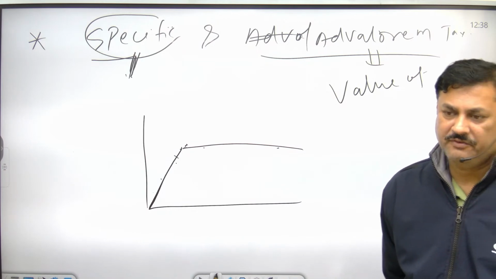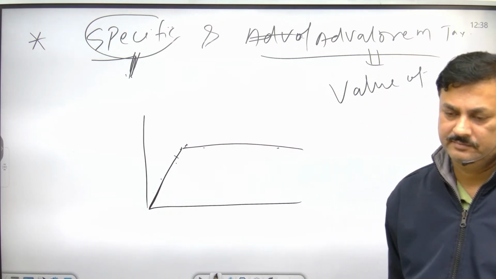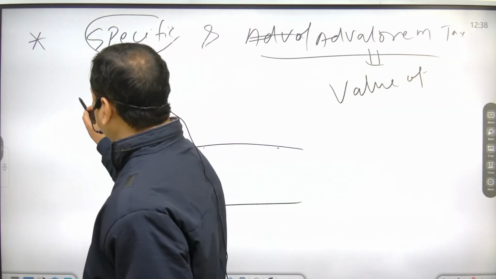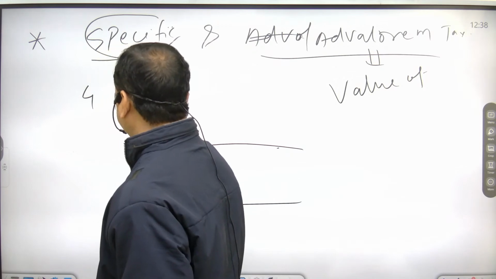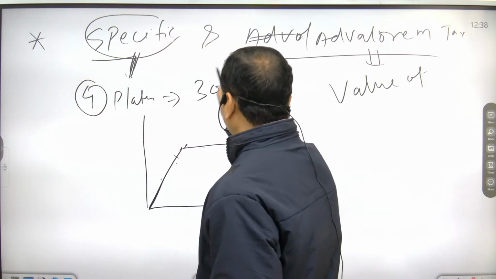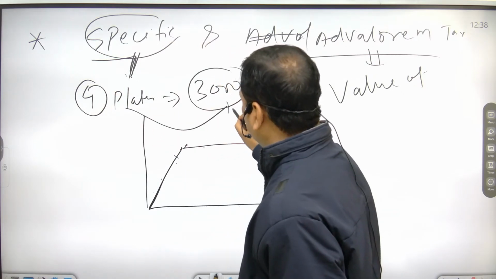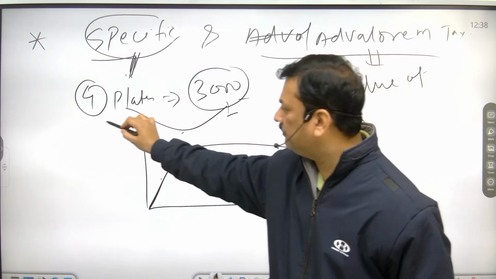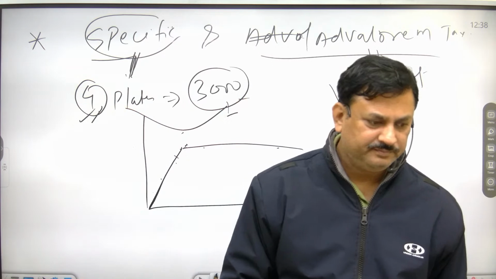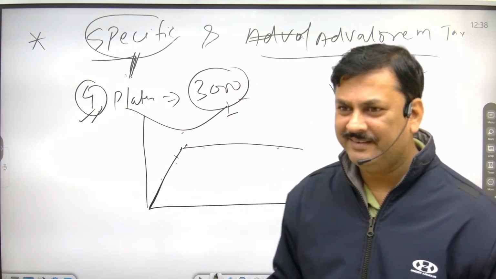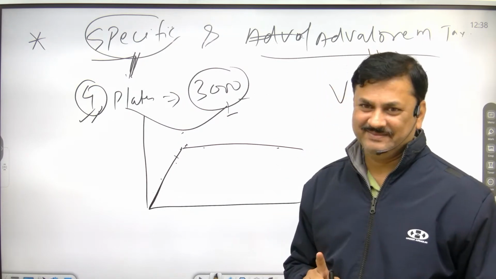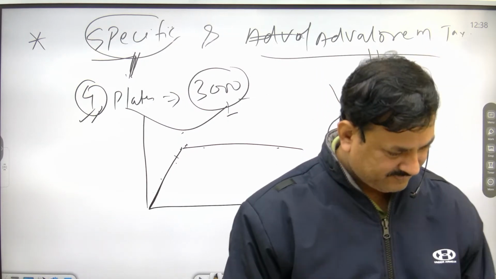Suppose you are purchasing 4 plates at the cost of 3,000, so you have to pay taxes on this 3,000 on the purchase of 4 dishes. So this is called ad valorem tax.